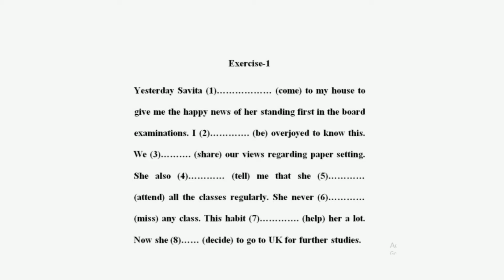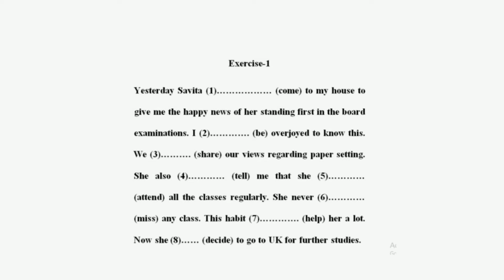As overjoyed, the past verb tells us it is about the past. You will fill the past form of the be verb, that is, was or were.